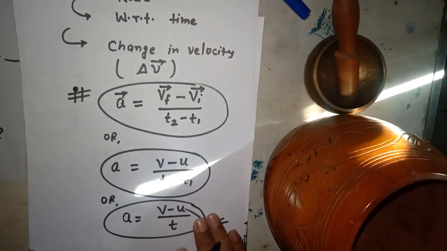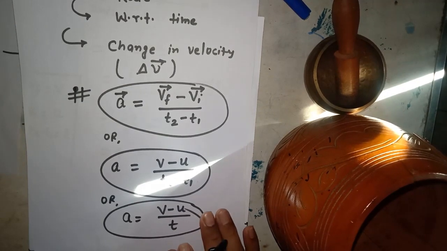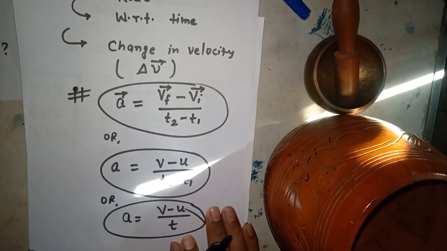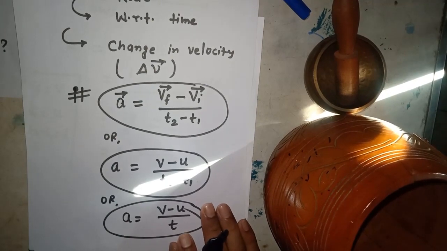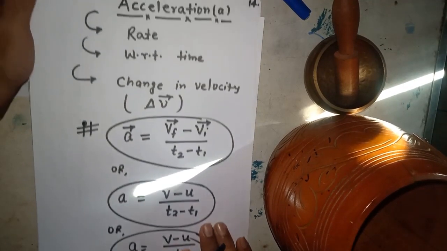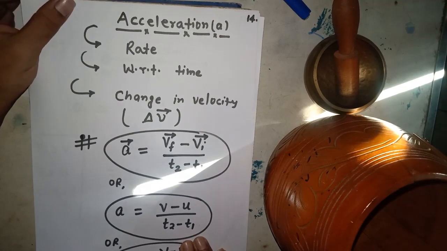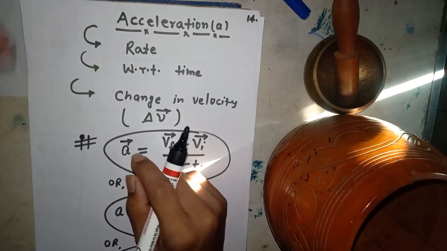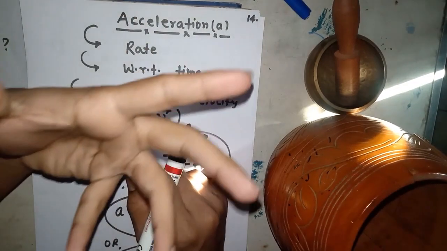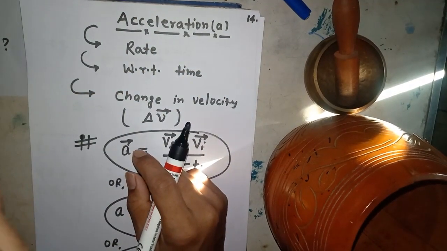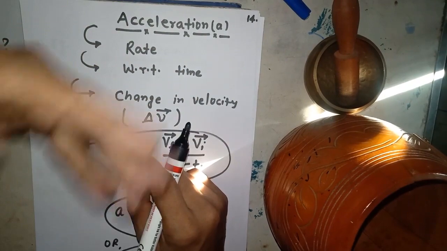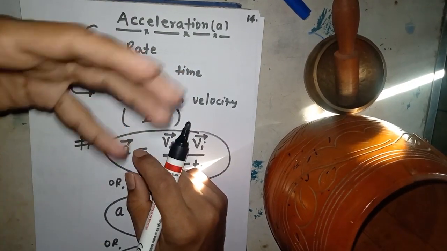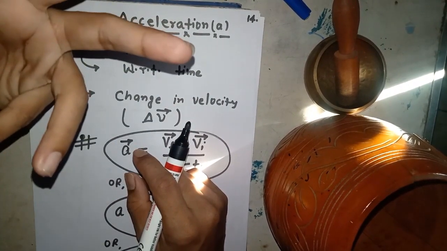Now I am going to the next term, which is also important in kinematics, which is called acceleration. As I have already told you, the rate of change of displacement with respect to time is velocity.